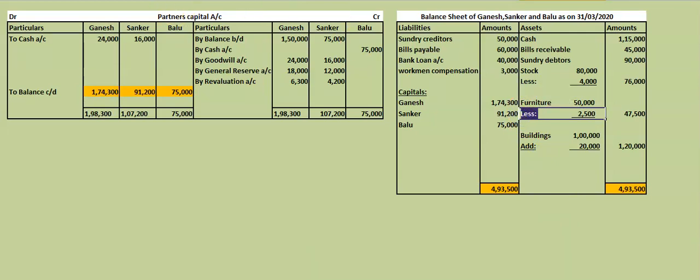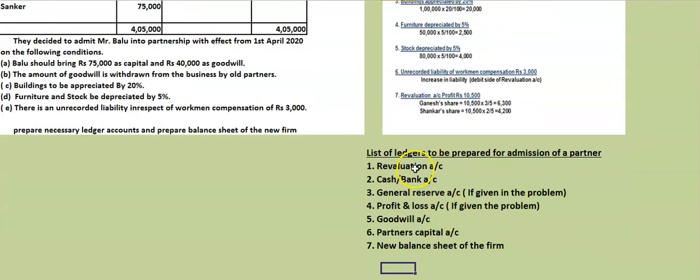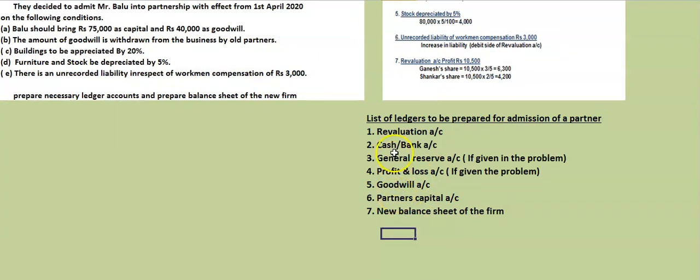Any problem when you are doing under admission of a partner, first you have to check what case of goodwill is given. If you understand the cases of goodwill, very easily you can do the problems. So with this, I'll display the question and solution for some time. This is the working notes. Working notes you can write first, then you can follow this order. First you have to open the revaluation account, then cash account, then general reserve. Then if a profit and loss account balance is given in the liabilities or assets, you can open the profit and loss account. Then goodwill account, partners' capital account and new balance sheet of the firm.